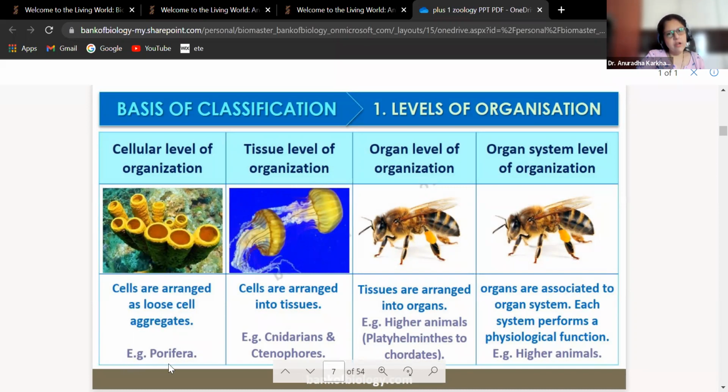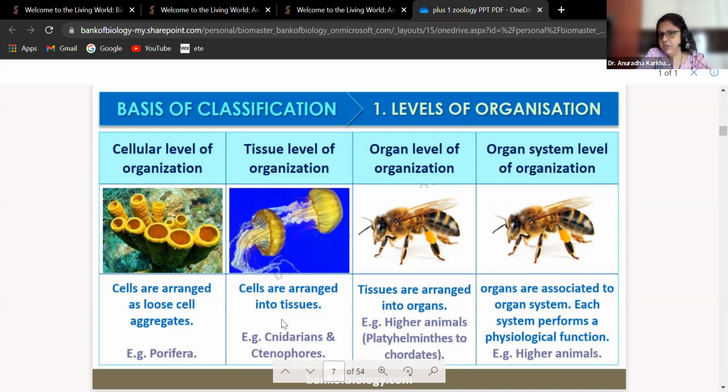Example is porifera. Okay. Tissue level of organization is cnidarians and ctenophora. So here you can see a jellyfish. आपने कभी jellyfish देखा है कि नहीं मुझे पता नहीं, बट अंडर वाटर वाले जितने भी शो आते हैं टेलीविजन पे, अंडर वाटर वाले सीन्स एंड ऑल, उसमें ये जेलीफिश बहुत कॉमन दिखता है. It moves like an umbrella के जैसे ऐसे ऐसे मूव करता जाता है. So those are going to be your cnidarians and ctenophores.